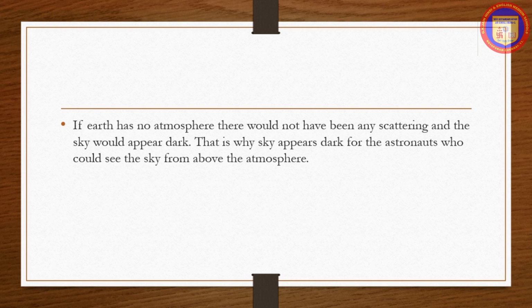If Earth had no atmosphere, there would not have been any scattering and the sky would appear dark. This is why the sky appeared dark for the astronaut who could see the sky from above the atmosphere.